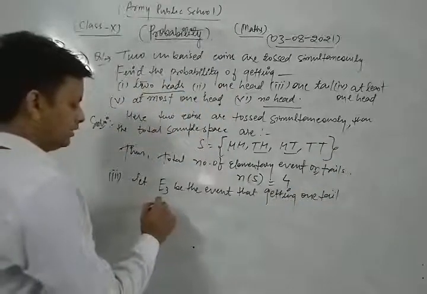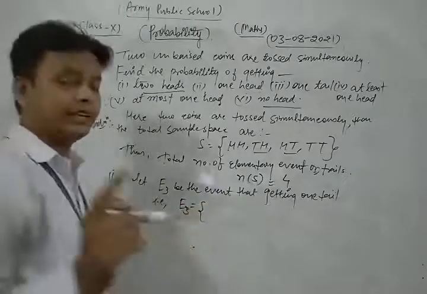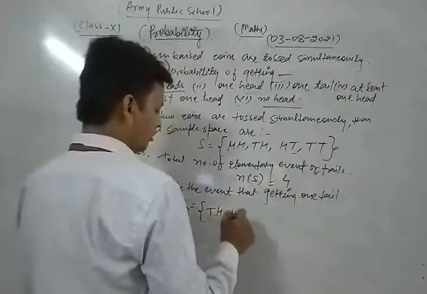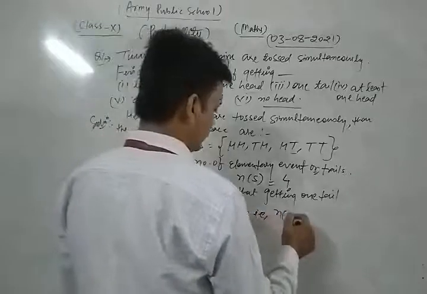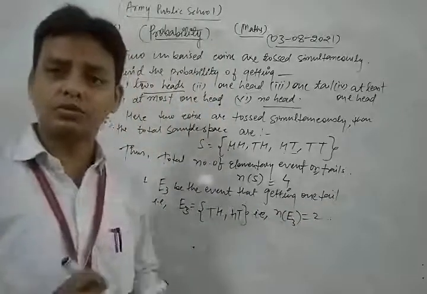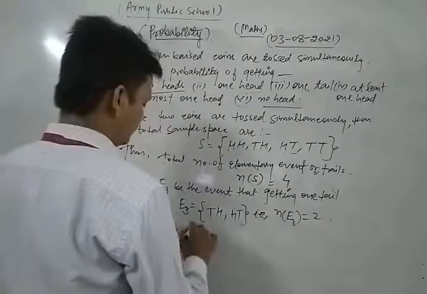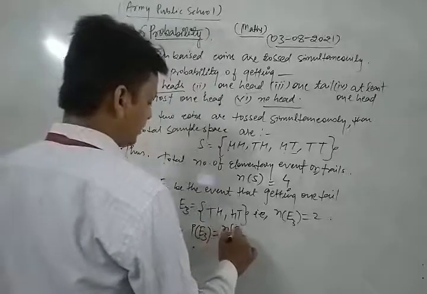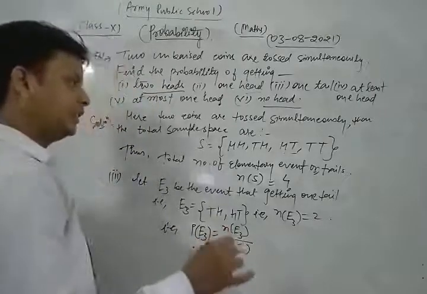So what is the sample space associated with E3? One tail comes in only two favorable conditions, tail head or head tail. So the total number of trials in which event E3 happens is 2. Thus the required probability of occurrence of event E3 is the number of trials in which E3 happens upon the total number of trials.